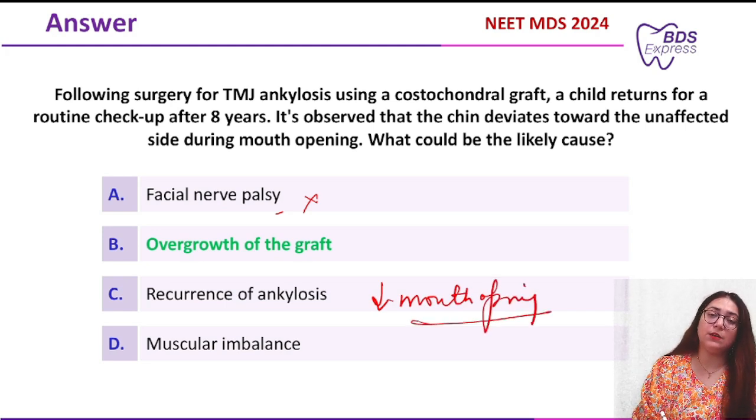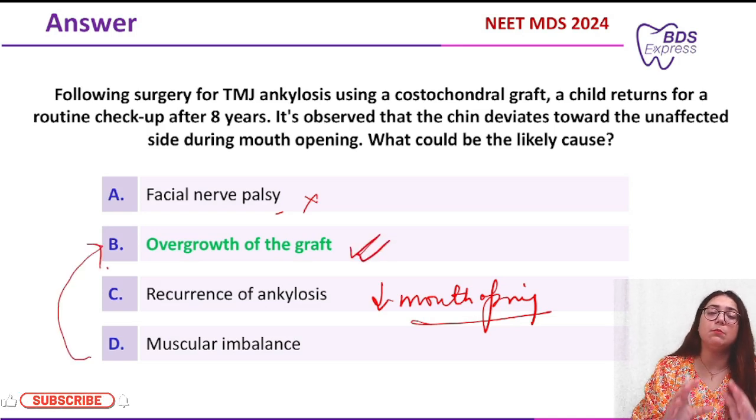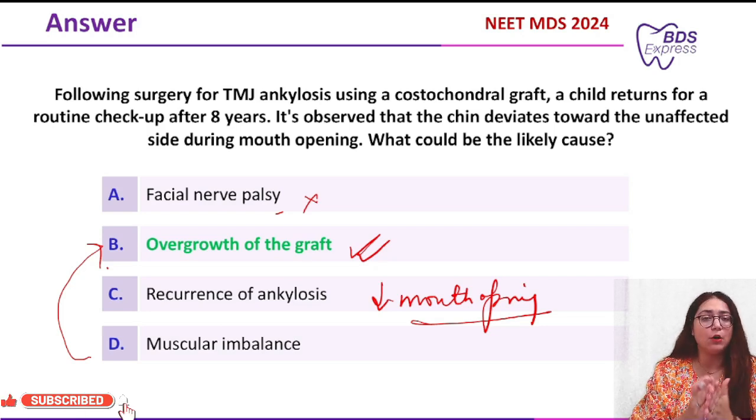Muscular imbalance could contribute to the overgrowth of the graft, but the correct answer is overgrowth of the graft, because that is the most common disadvantage of placing a costochondral graft in TMJ ankylosis cases.